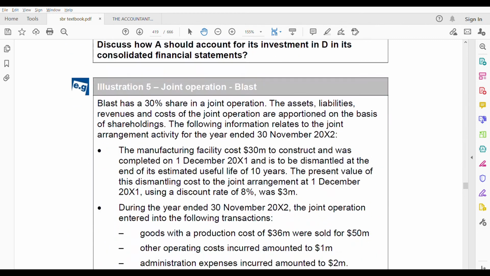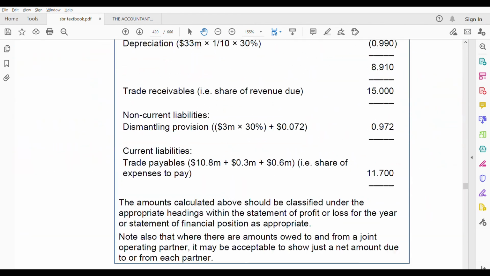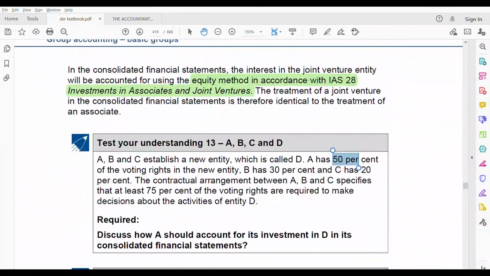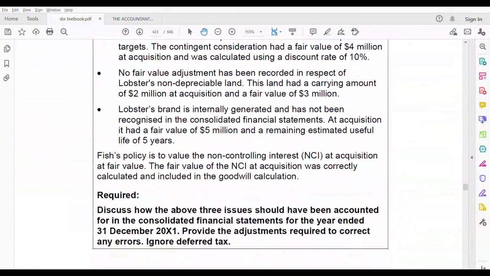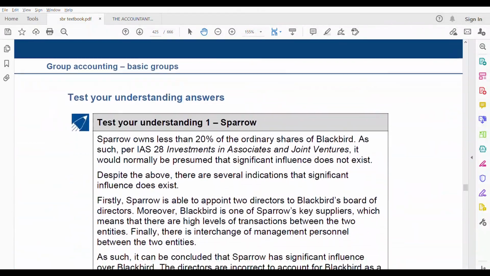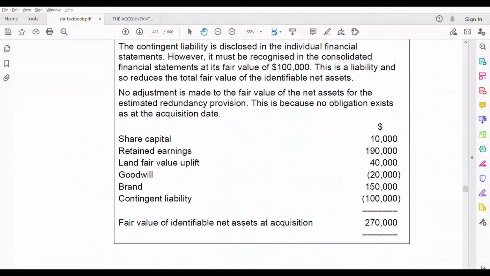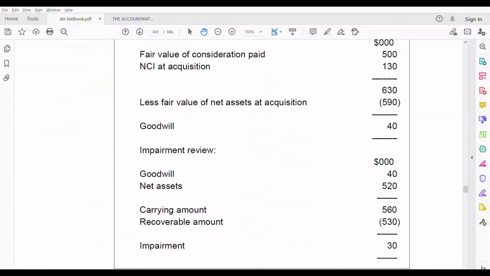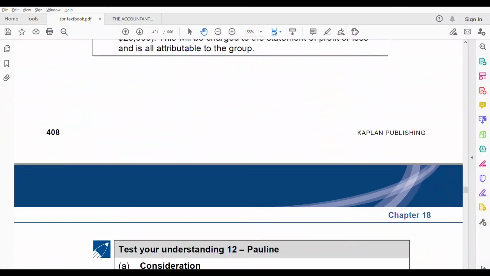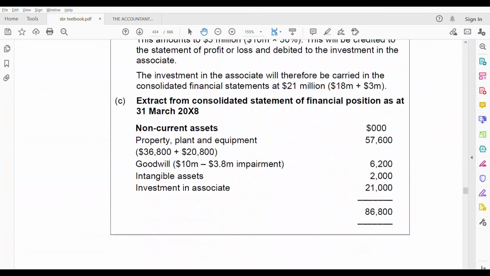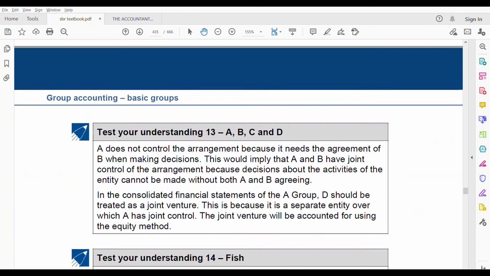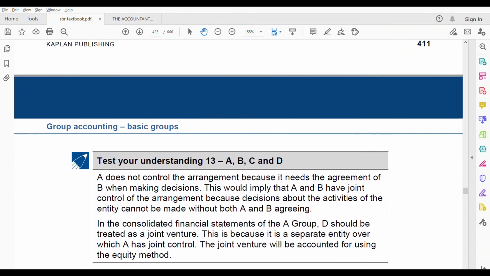So let us see test understanding. This is test understanding 13. So we need to go to test understanding 13 to see that. A does not control the arrangement because it needs the agreement of B when making decisions. Is it true?